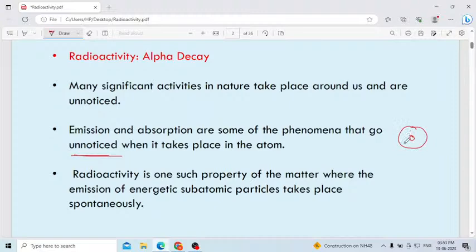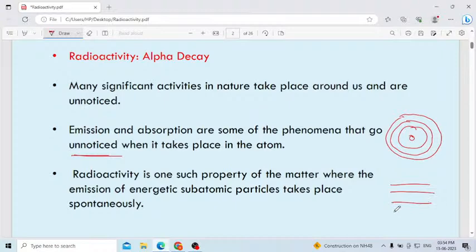Electrons revolve around the nucleus. Then you have the energy shells, energy levels. The electrons may jump from one energy level to another energy level.